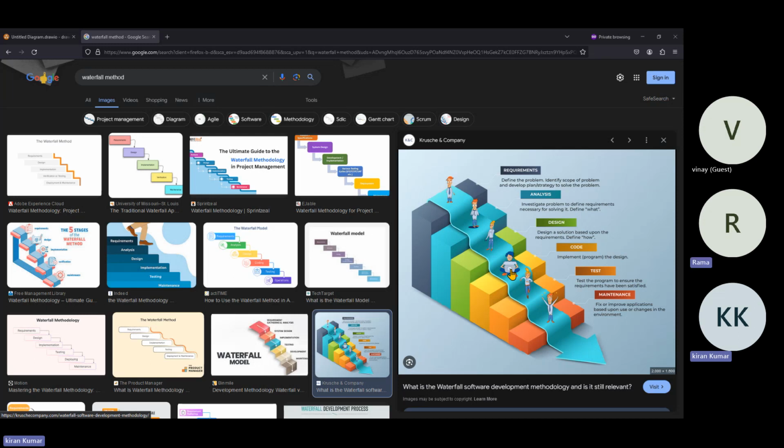The customer cannot see any output in between time, and in between time, some other companies might release the same type of application, and new features might come into the market, and we might not be able to add them. There are also many other drawbacks. So for avoiding this method, there is a process called SDLC.